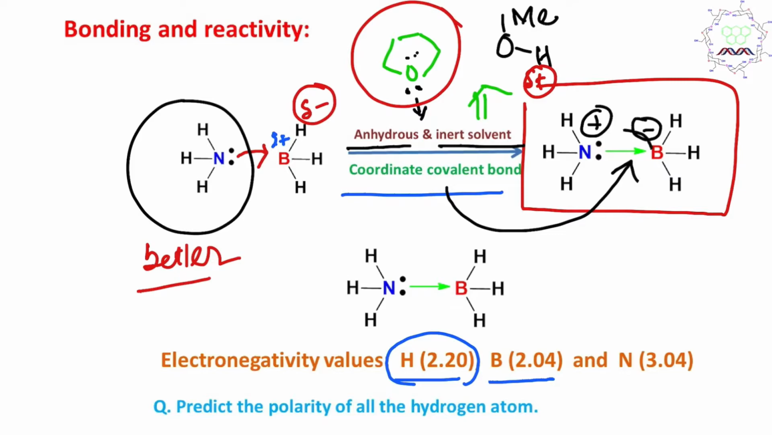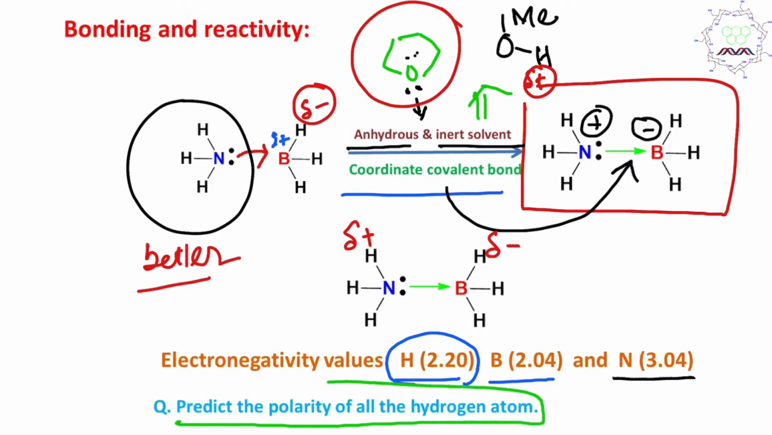This green arrow is the coordinate covalent bond. From this, if you check this nitrogen, it's more electronegative. From the polarity point of view, this hydrogen on nitrogen is delta positive, but the boron-containing hydrogen is delta negative. So you can consider it a unique combination. That's why, if you are asked to predict the polarity of all the hydrogen atoms, you can clearly explain it based on the electronegativity values of the individual atoms.